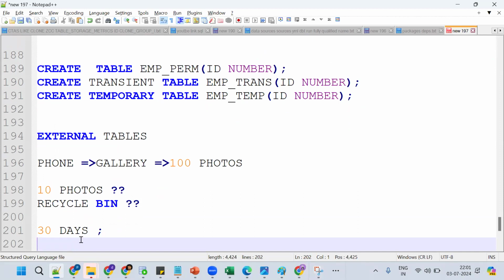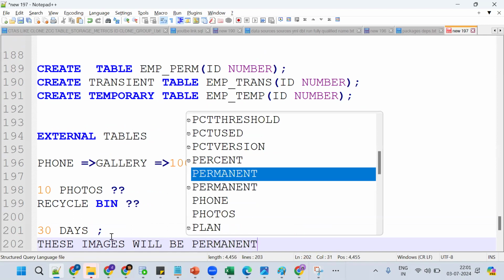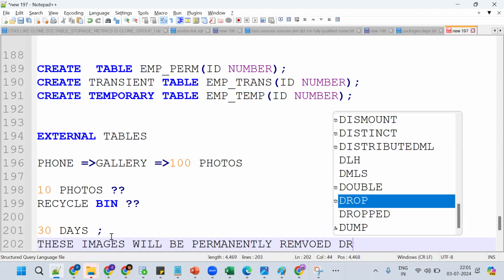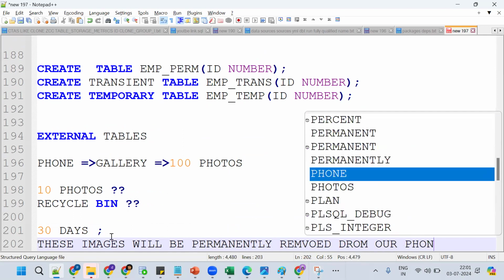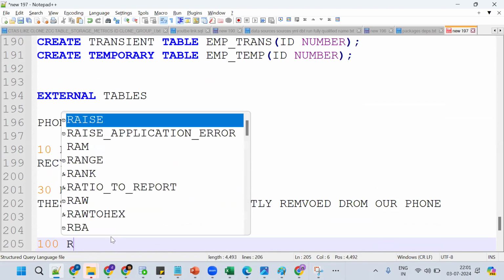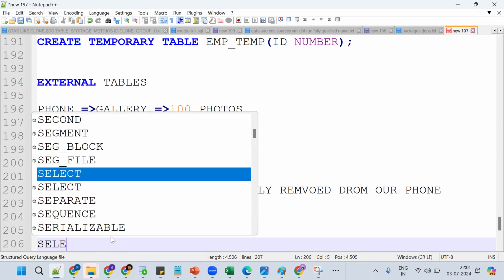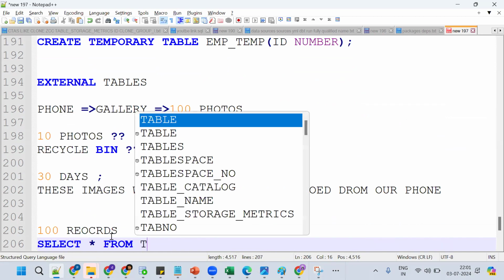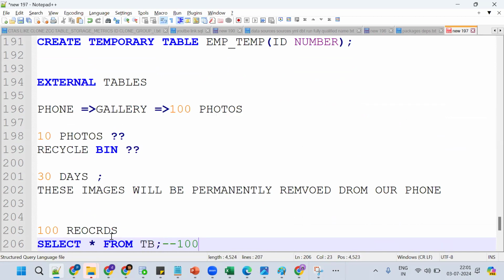So this image will be removed permanently. These images will be permanently removed from our phone. Same concept here. I have 100 records in my table. Now if I run select star from the table, what will happen? How many records will we get? We'll get 100 records.